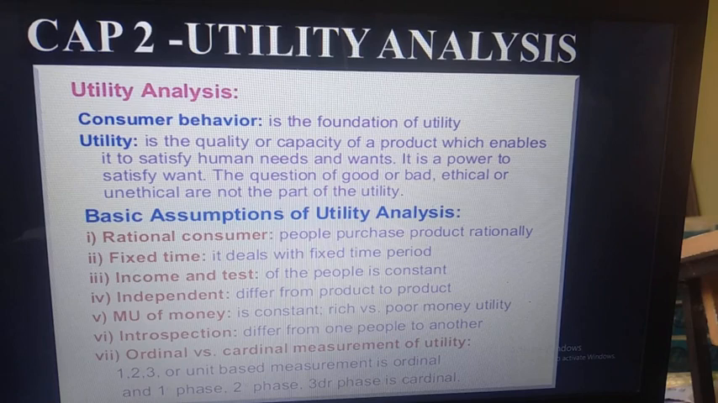First, it is a rational consumer. If you want to test the utility analysis, we have to test it on a normal person. We don't want to take an insane person. If you take an insane person, the utility analysis will not be checked.